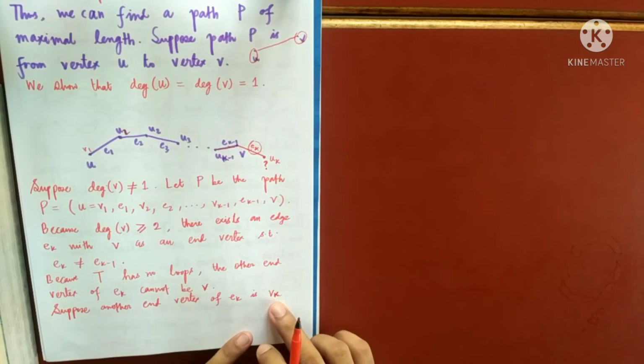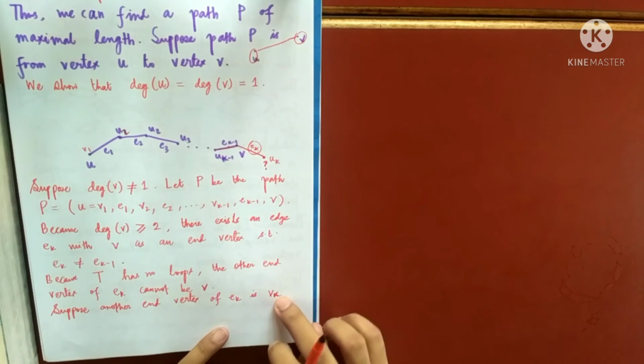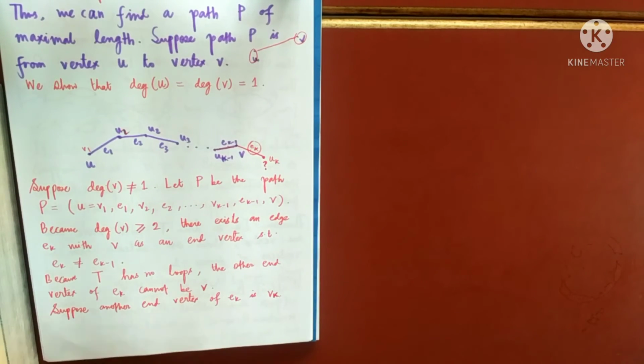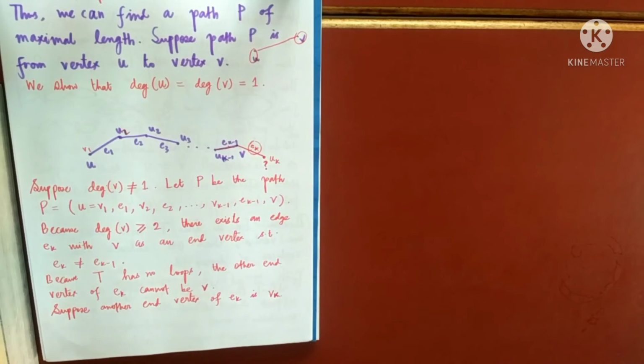This is just a name. I'm assuming that the other end vertex of the edge Ek is Vk. So we are interested to know, is Vk one of these vertices or is it completely different. So we'll do it one by one.